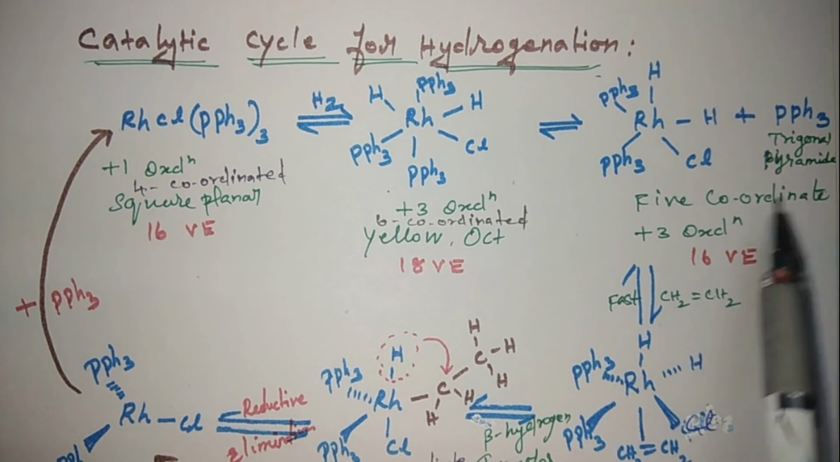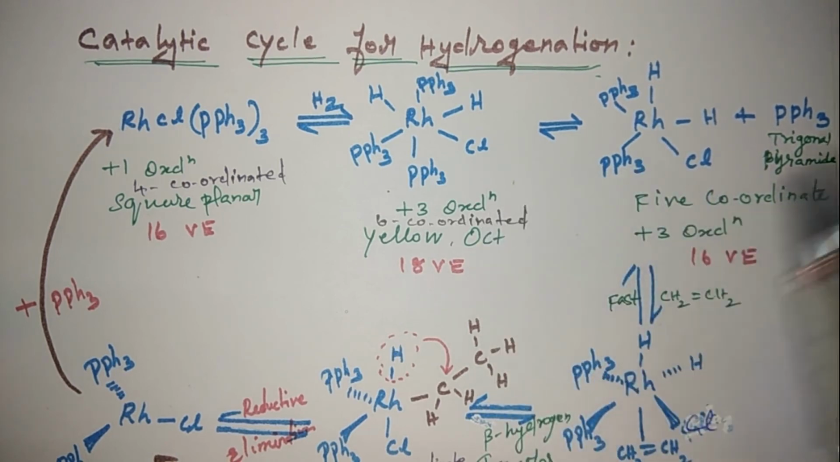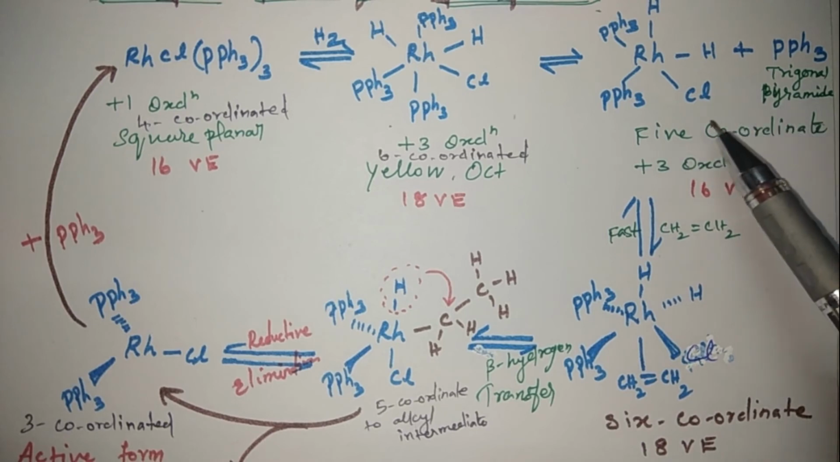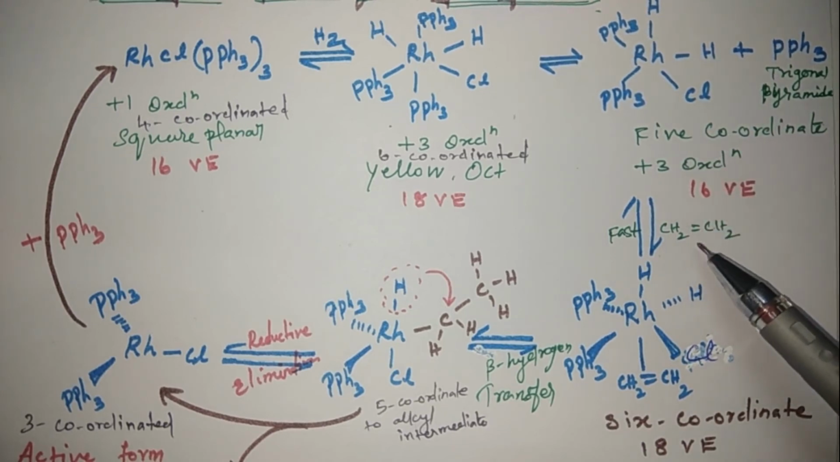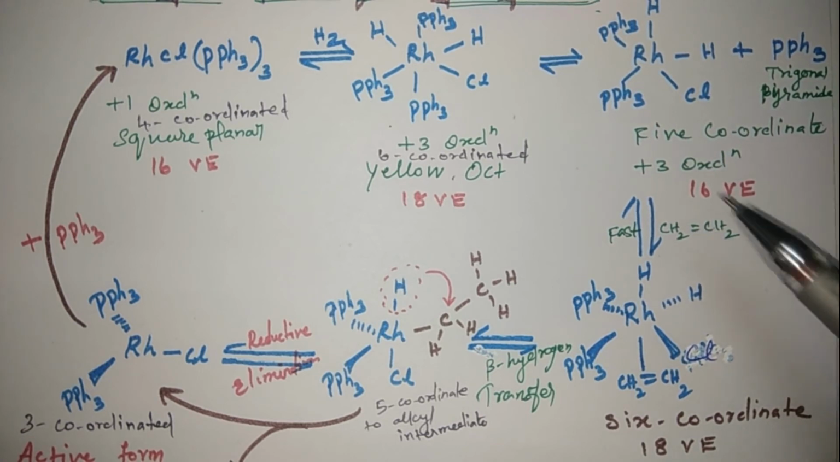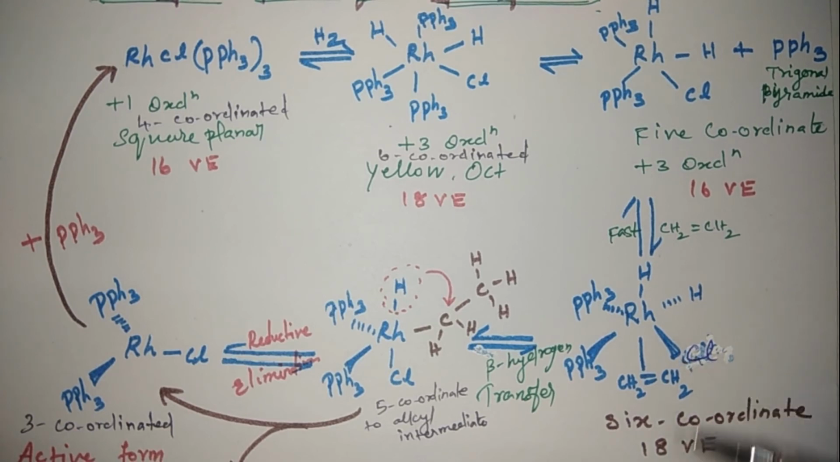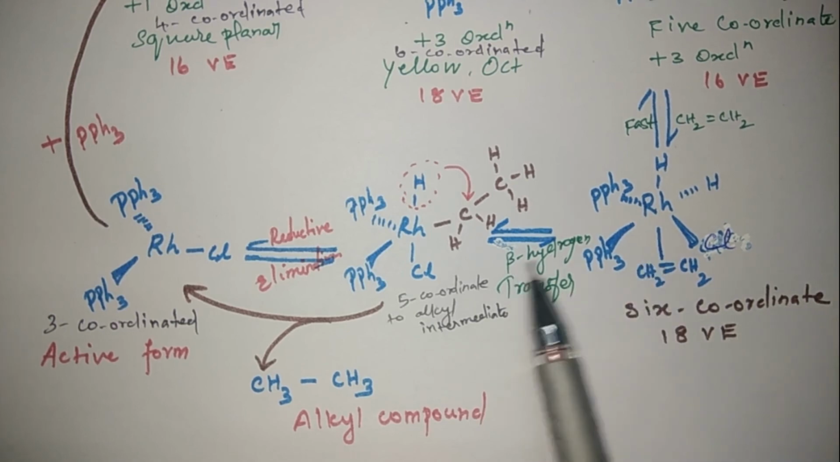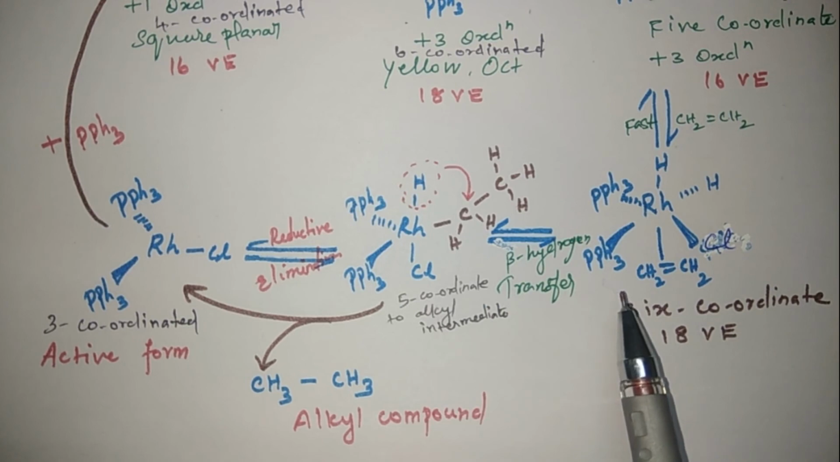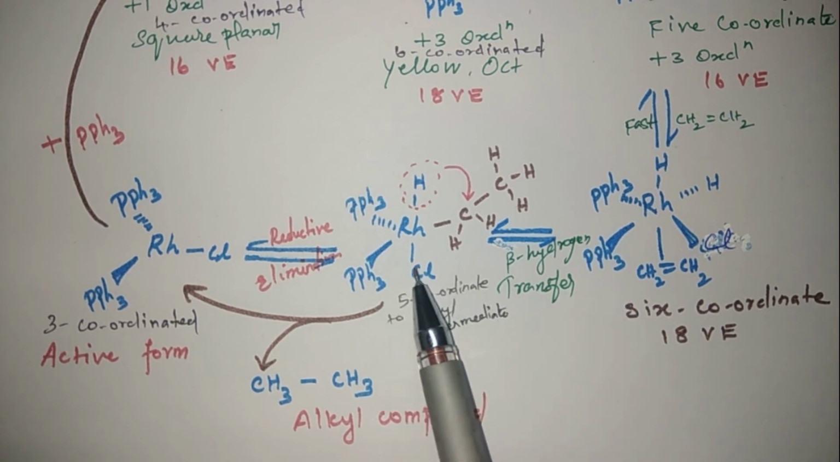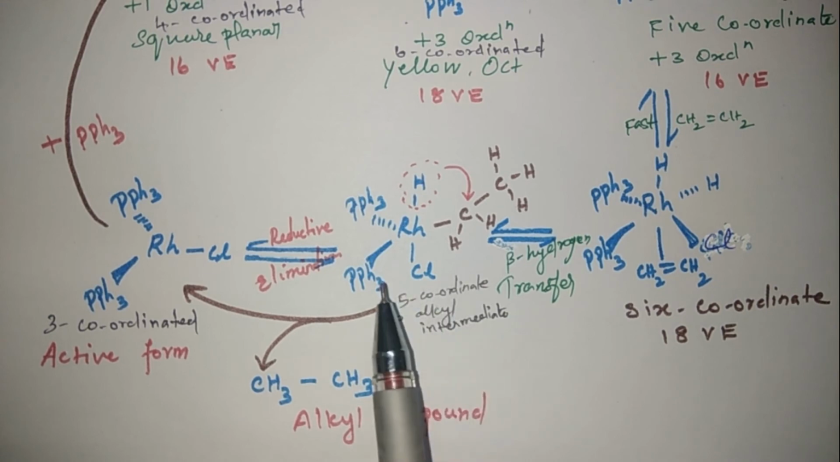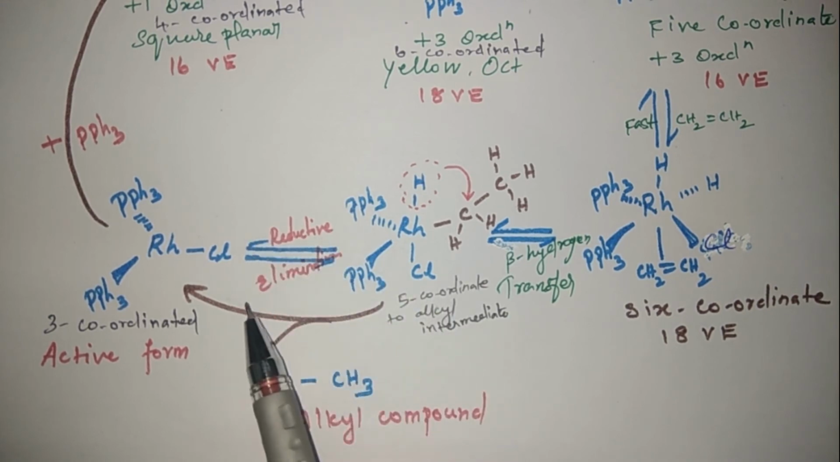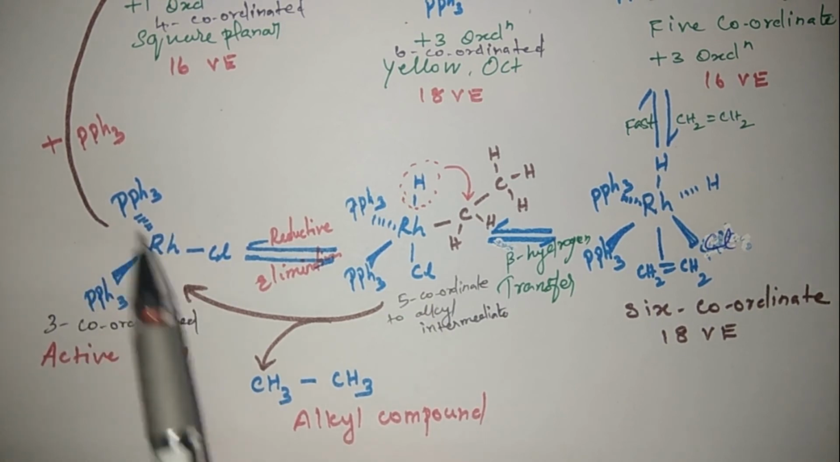We get a 5 coordinated complex. The oxidation state is +3. This 5 coordinated complex combines with alkene. This alkene is coordinated with this complex. We have a 6 coordinated complex. It has 18 valence electrons. From the 6 coordinated complex, beta hydrogen transfer and migratory insertion take place. We get a 5 coordinate complex. From this 5 coordinated complex, reductive elimination takes place. We get an alkyl compound and rhodium (PPh3) twice Cl.